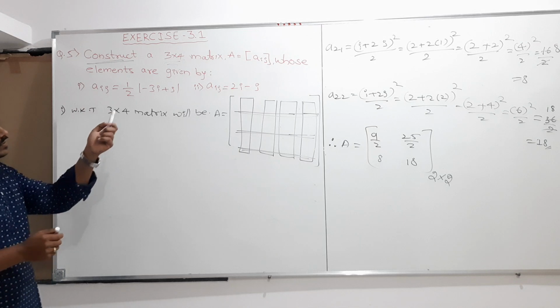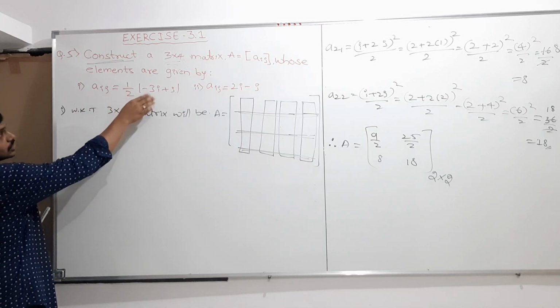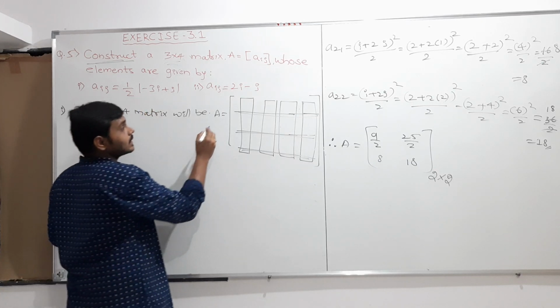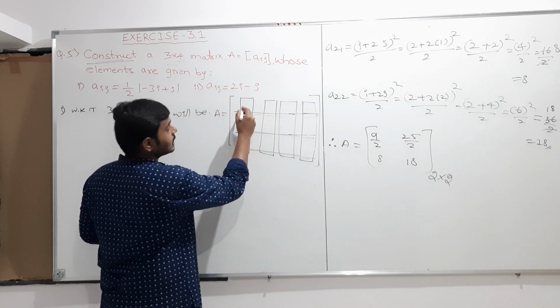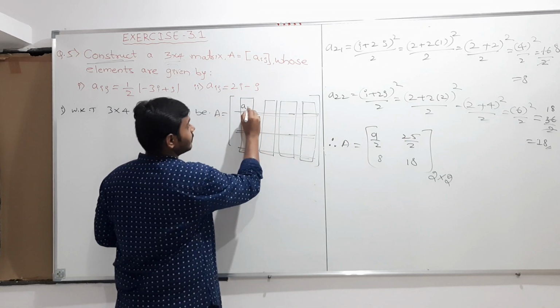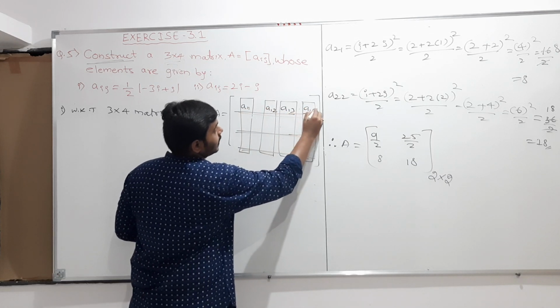This is the meaning of the given question, and the elements should satisfy this condition. Aij is equal to, the elements should be like this. First of all I'll write the elements. How will the elements be? The first element is a11, because first row first element is a11, a12, a13, a14.